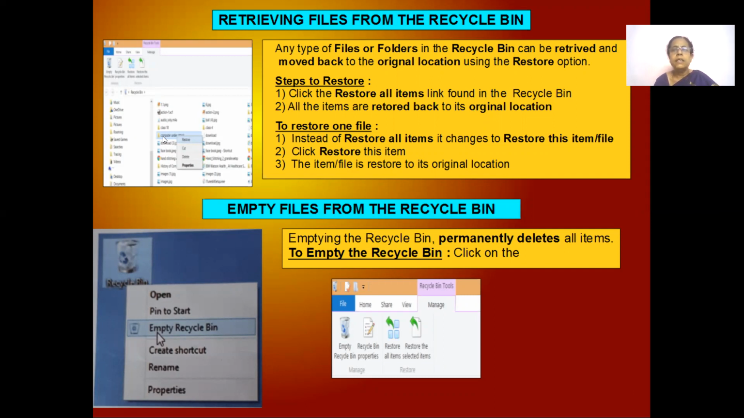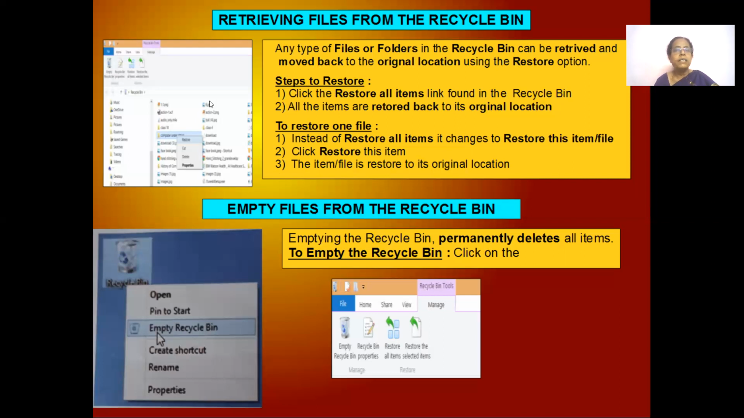I can just click on that item. When I click on that item, I get an option called restore. Just click on that item or right click on that item and select the option restore. Then what will happen? The item goes back to its original position.